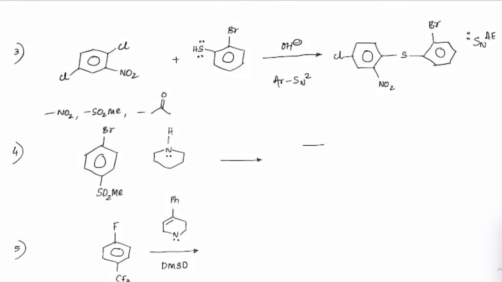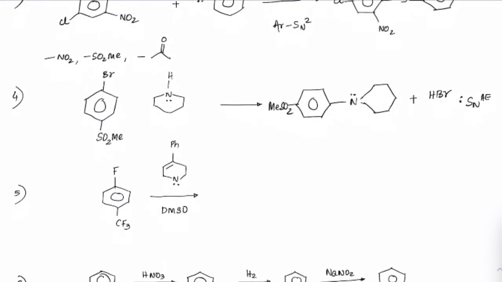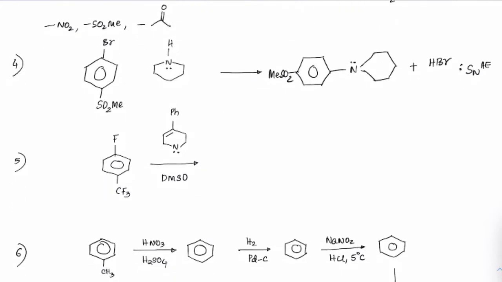So therefore again the product formation would be this one, MeSO2 here, and on this side we will get this nitrogen getting combined here with HBr coming out. Type of mechanism again SNAE type. Addition elimination happened here also.